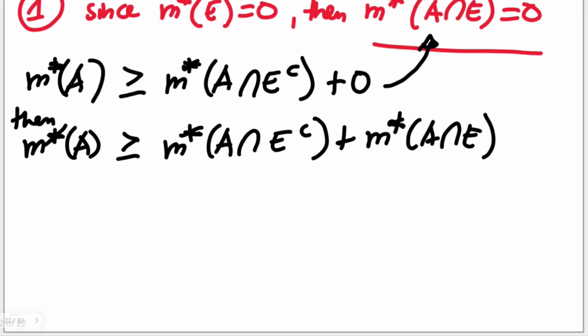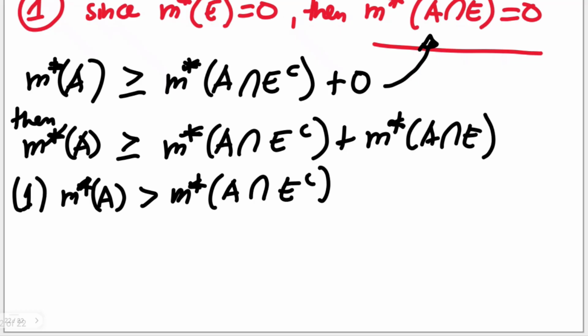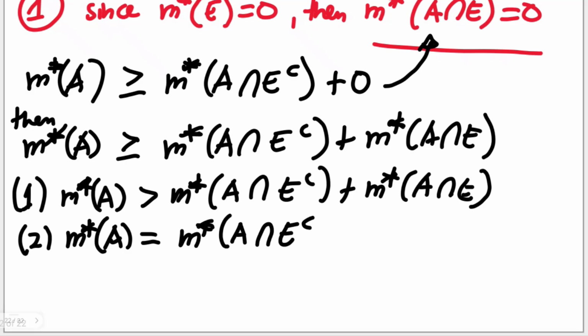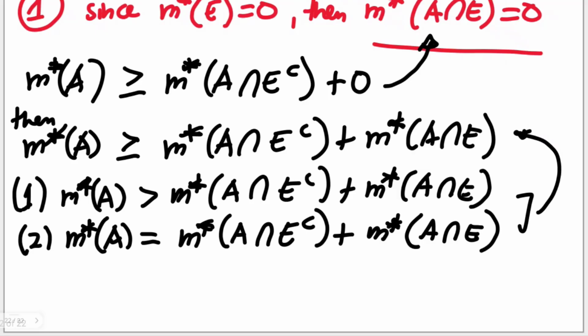Now, this has two different forms. The first one is that the Lebesgue outer measure of A is greater than or equal to the Lebesgue outer measure of A intersection E complement plus the Lebesgue outer measure of A intersection E. The other one is the equality, equal to the Lebesgue outer measure of the intersection of A and E complement plus the Lebesgue outer measure of the intersection of A and E. So this comprises this statement because that's greater than or equal to the said expression. Now, what about this one here?